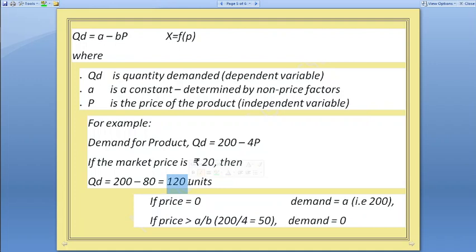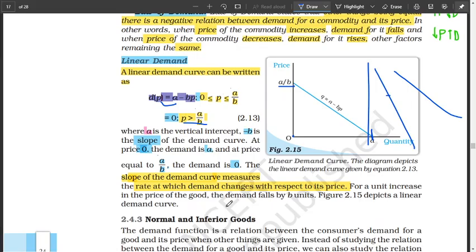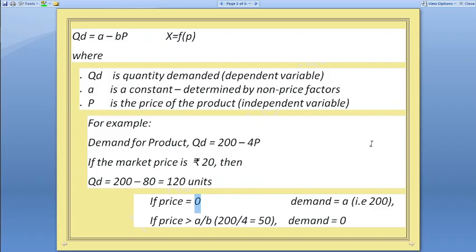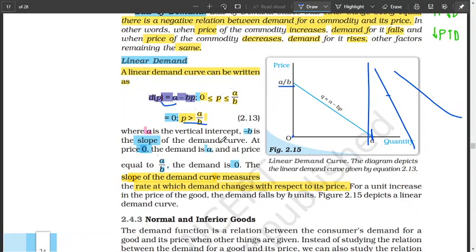That is the point. Demand has a function, like a formula. If it is linear, like a straight line, then this should be it. So if the price is zero, how much will you demand? Earlier we have learned, if the price is zero, you'll demand A. What is the value of A in the example we have given? It is 200. So if the price is zero, you'll demand 200. A is the constant. It is not determined by the price. If the price is zero, then you'll demand a maximum of 200.